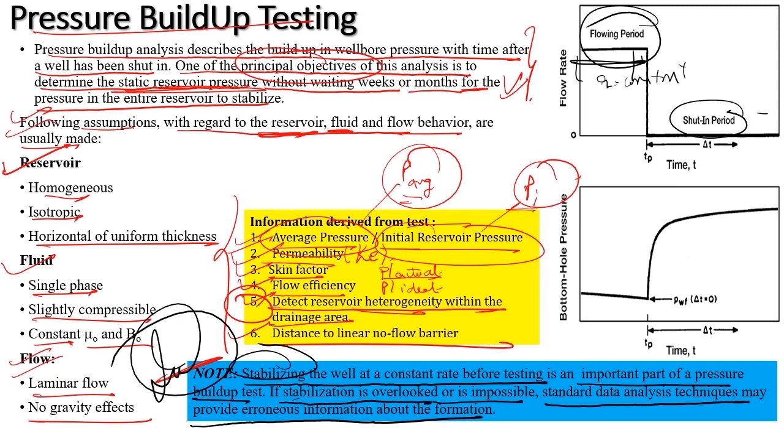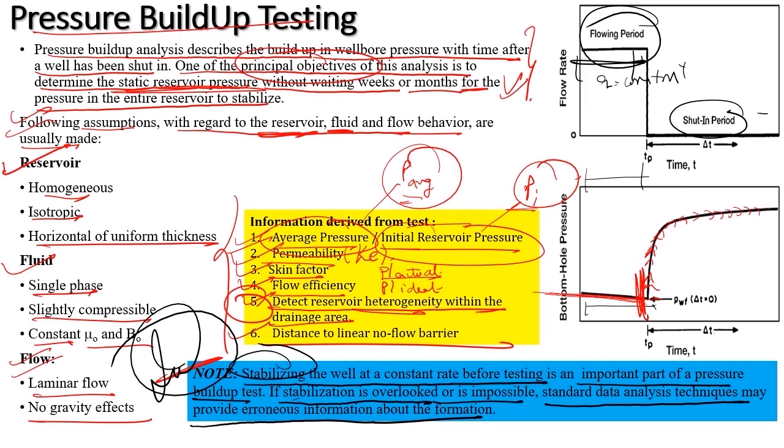Corresponding to the constant flow rate, I will record the pressure. Again, see the pressure is not a straight line. There is a slight inclination, which is very obvious. Once at this point I have started my shut-in, I have shut the well, and you can see that my pressure is developing. Because of the well shut-in, my pressure is developing. I have discussed in my initial slides why this pressure is developing.